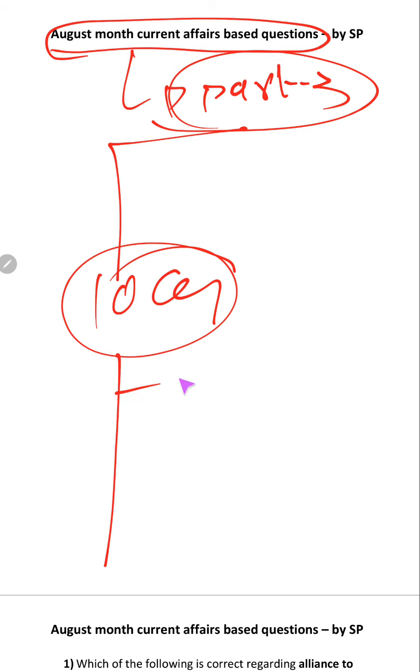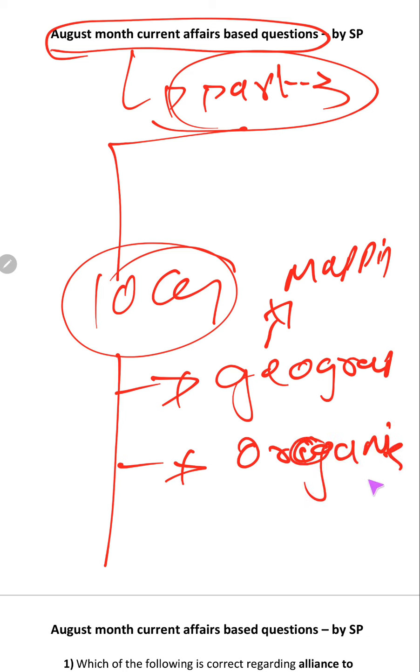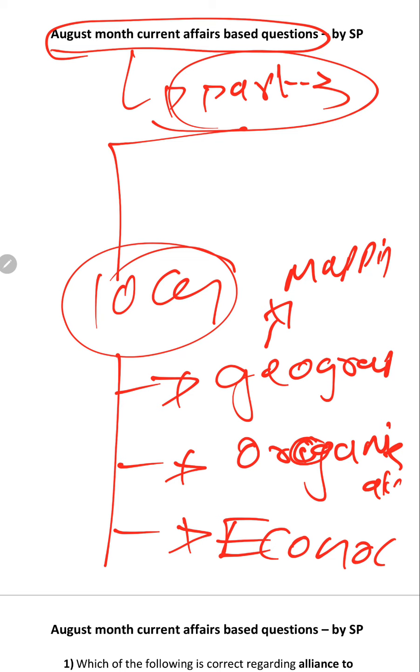We are going to cover topics such as geography, especially mapping, organizations, economy, governance. So let's take up questions.